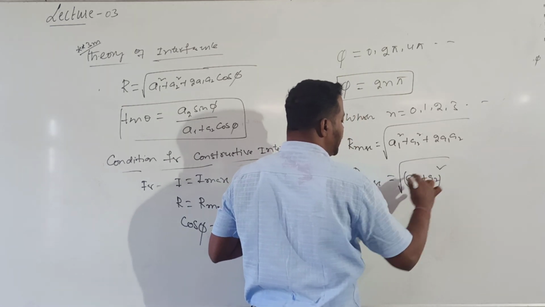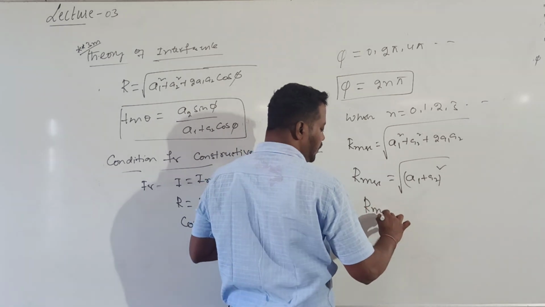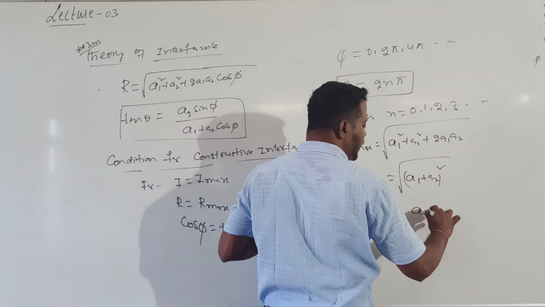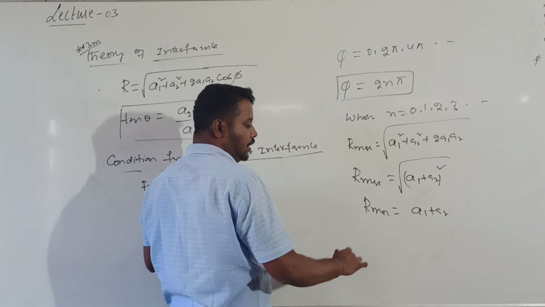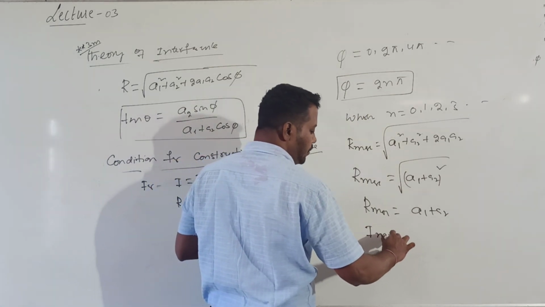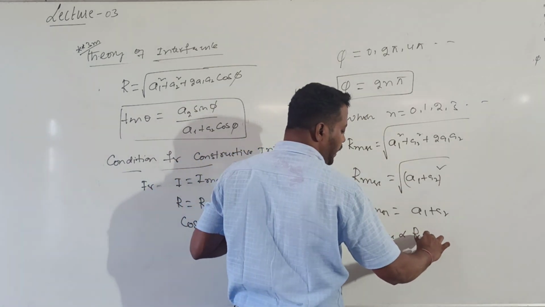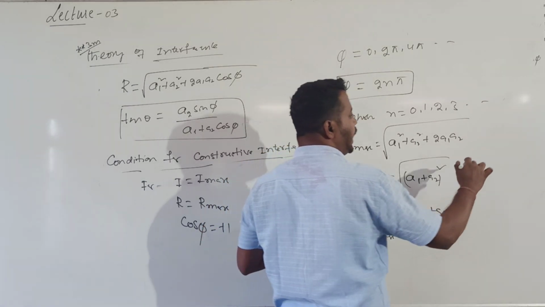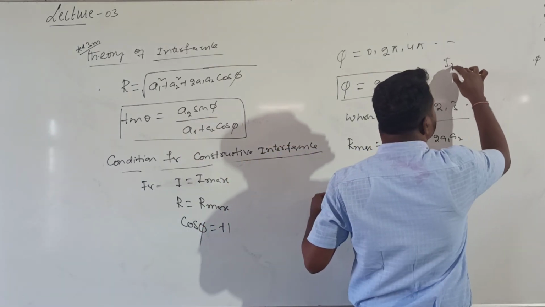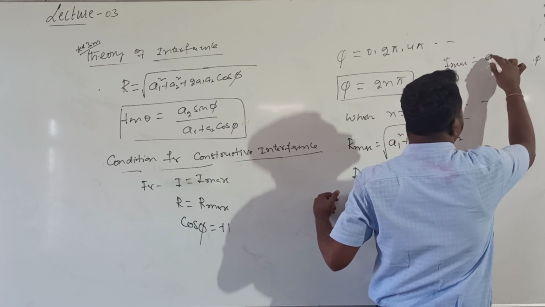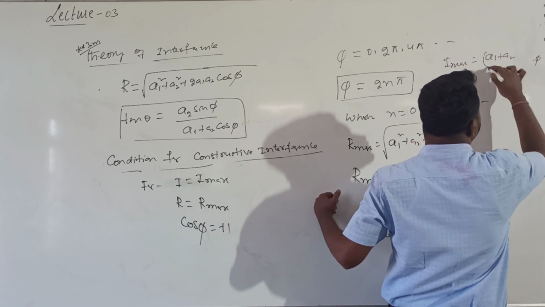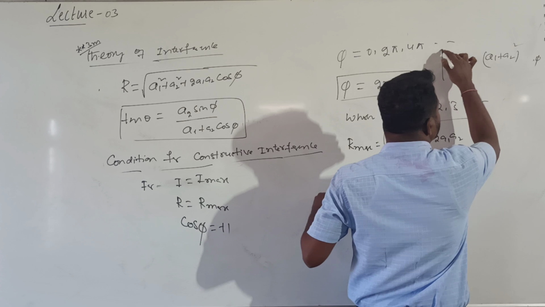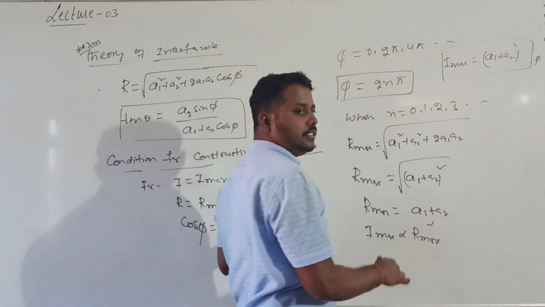So R maximum is equal to A1 plus A2. Understood? Since I maximum is directly proportional to R maximum square, I maximum value will be equal to A1 plus A2 whole square. This is the expression for maximum intensity.